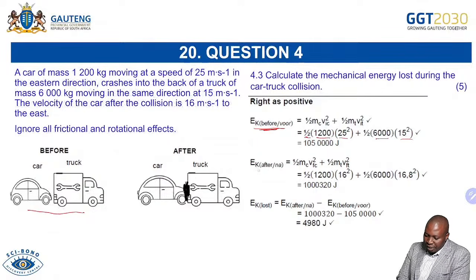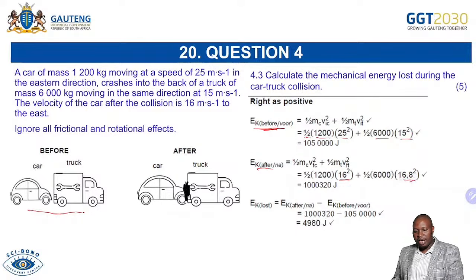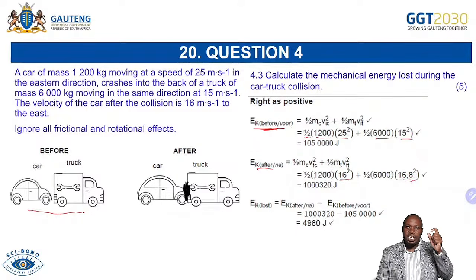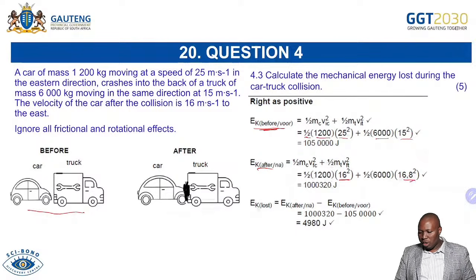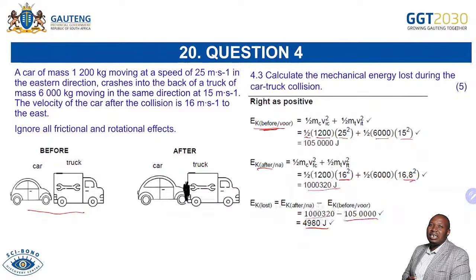Then we go to the after. After, we know the car was now moving at 16, the truck was moving with 16.8. We just substitute them, and then we were able to subtract the two to check how much energy was lost. So immediately when you do that, you say EK lost: you take the after minus the EK before, and then we're getting 4,980 joules.